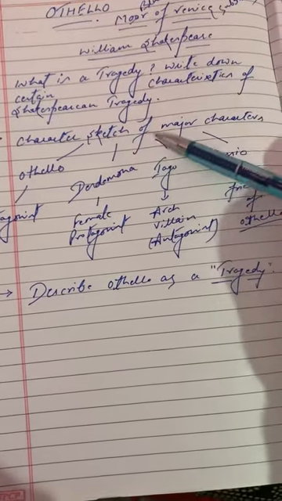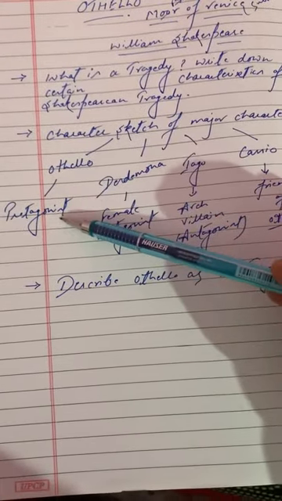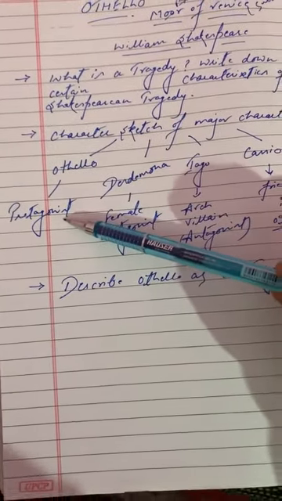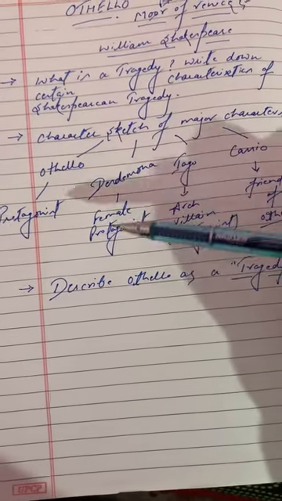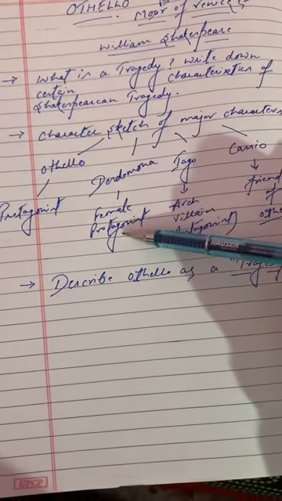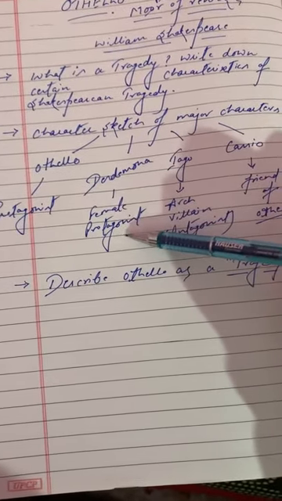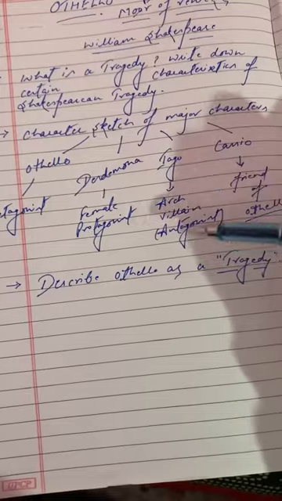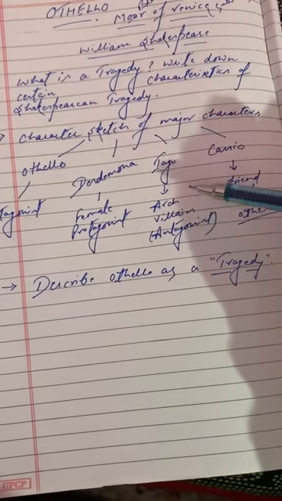Then there would be character sketches of major characters like Othello. As I told you, he is the protagonist, central figure. Then she is Desdemona, wife to Othello. She is the female protagonist. As I told you many times in class, protagonist means central character. Then Iago is the arch villain. Arch, why do we call him arch? Because he is an extreme villain.